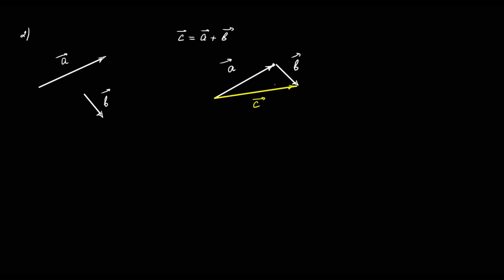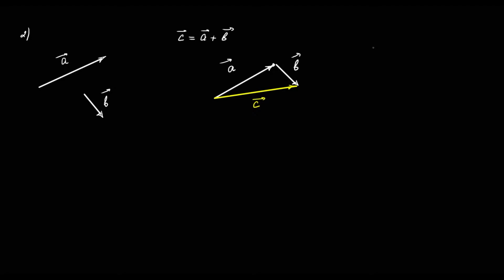And this is the so-called triangle rule. To add vectors by using the triangle rule, we need to superpose the end point of the vector a with the origin point of the vector b. And the sum vector will be obtained if you draw a vector from the origin of the vector a to the end point of the vector b.